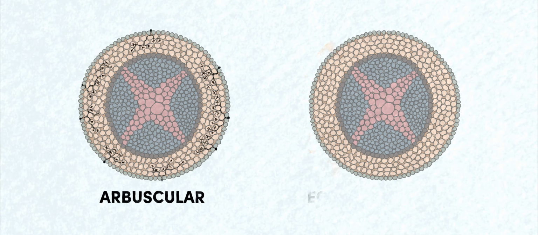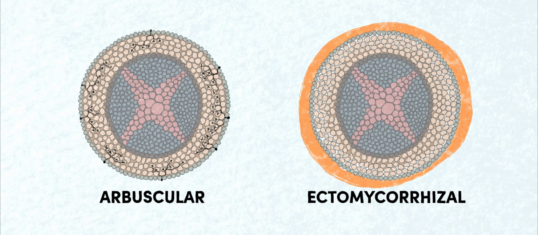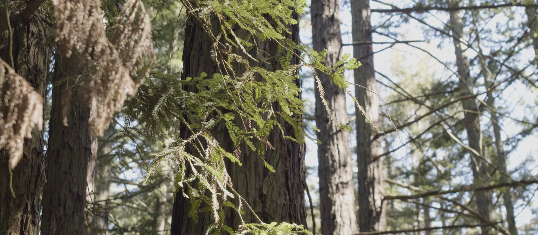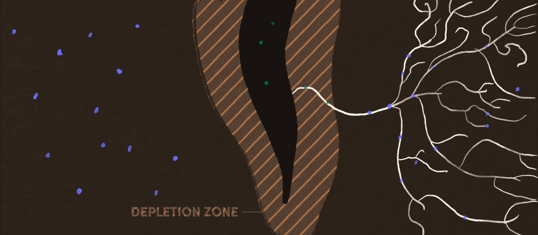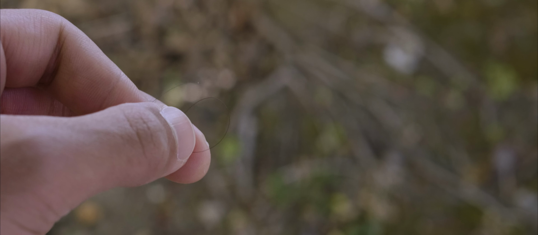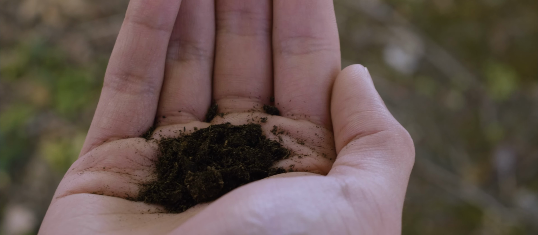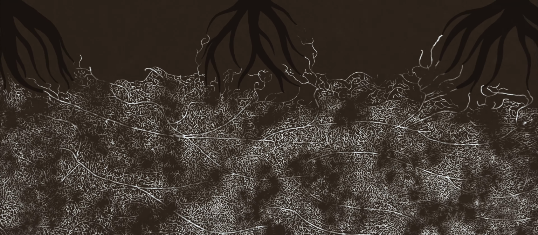Why do they pierce or envelop the roots? For the underground fungi, trees are their only source of photosynthesized energy, and for the trees, there are both individual and forest-wide benefits. Tree roots deplete the local soil of nutrients, but fungi extend for acres using their extra-radical mycelium. These microscopic hyphae are 1/25th the diameter of a human hair, and a teaspoon of soil can be packed with miles of fungal strands. Their density and spread allow them to collect more nutrients and water for a tree than its roots could find on their own.